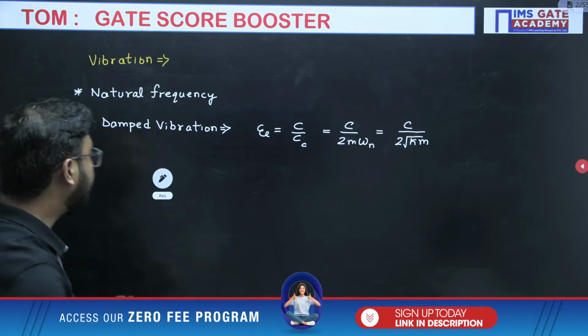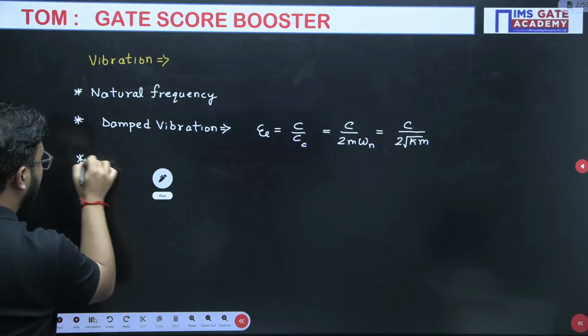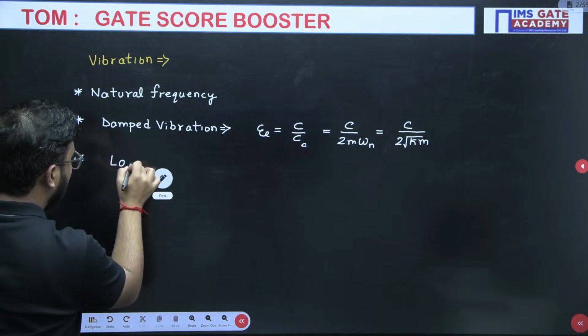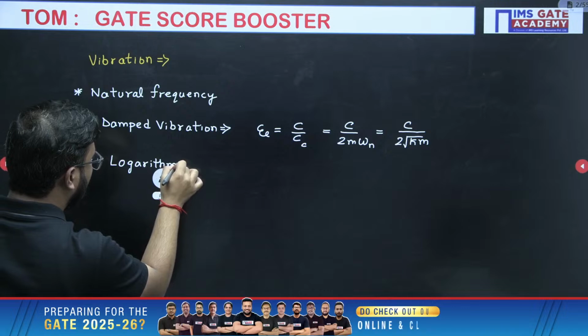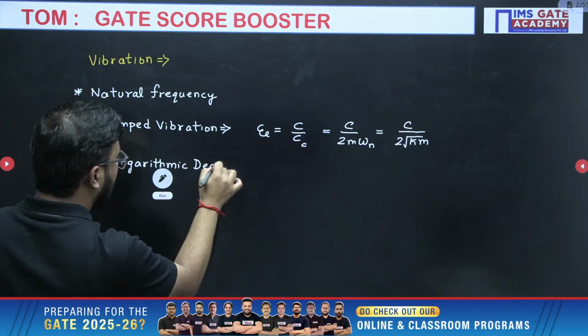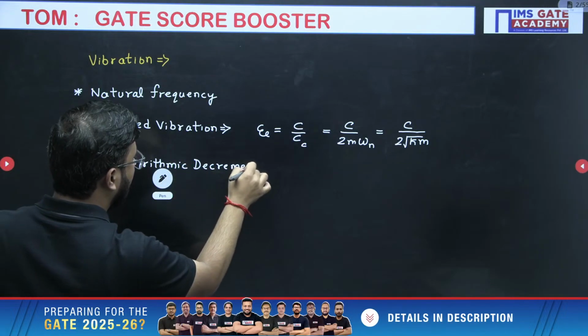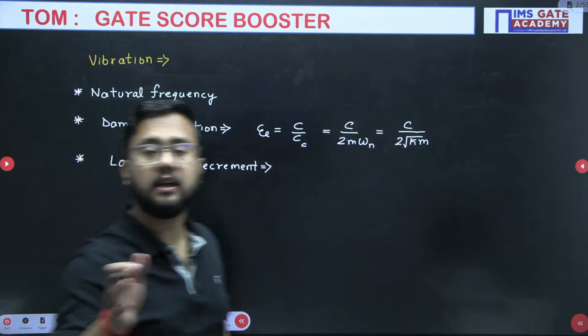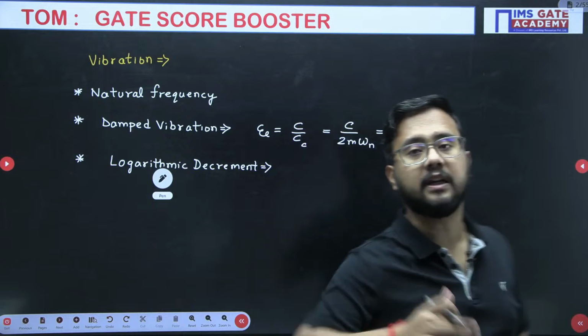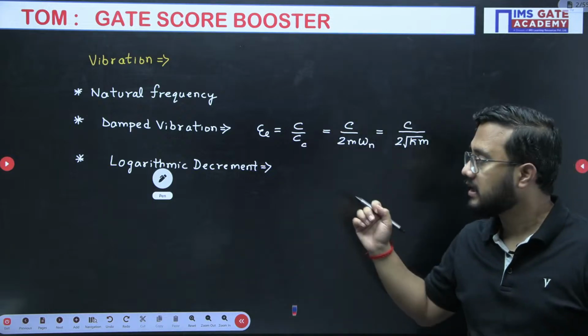Apart from that, we have one more thing, which is logarithmic decrement. It is the natural log of the ratio of two successive amplitudes in underdamped vibration.